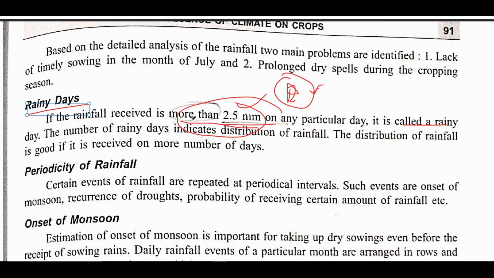See, a question can also be asked in a manner like: a day is said to be rainy when the rainfall is option A more than 2.5 mm, or more than or equal to 2.5 mm, or less than 2.5 mm. Basically I want to clear this part, that it should always be greater than 2.5 mm. It should not be equal to 2.5 mm. I would like to repeat it again, that a rainy day is when it has more than 2.5 mm. If the options are given like more than or equal to 2.5 mm, the answer would not be correct.